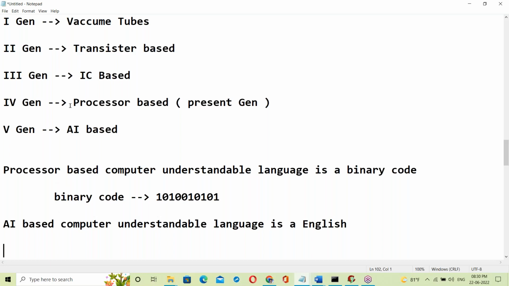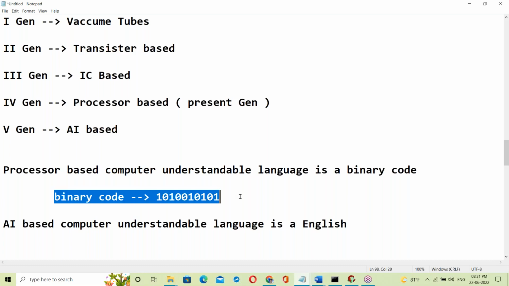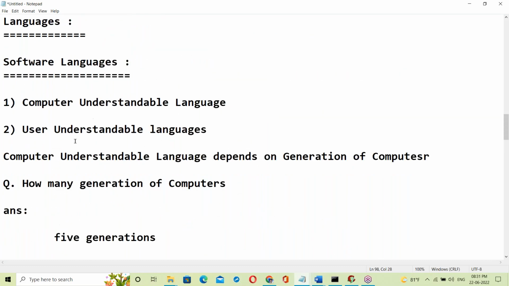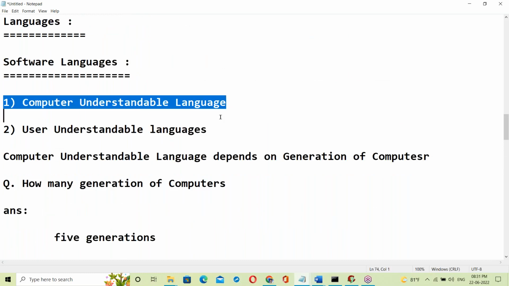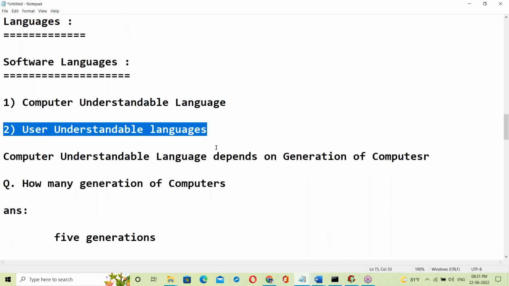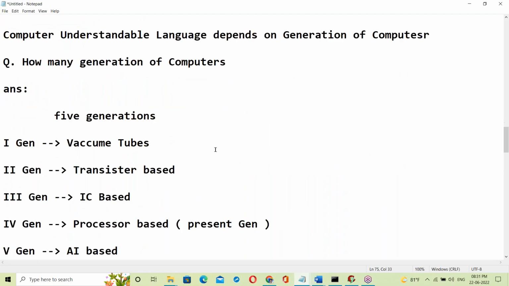So the present generation is processor based, in zeros and ones format. Processor based computer uses binary code, like this. This is called low level language. Computer understandable language is low level language. User understandable is high level language, English language.